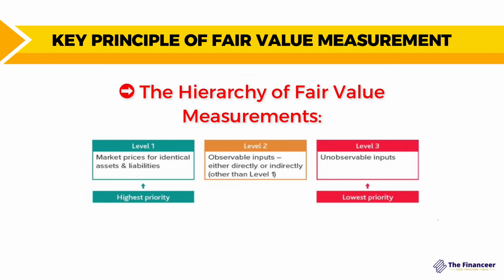So you have to start from the highest priority, which is level number one, going down the hierarchy from level number one to level number two, and from level number two to level number three. Level number three, because it depends on unobservable inputs, is the lowest priority. So for example, if an entity has the option to use level number one input, which is observable market prices, rather than level number three, which is internal models of valuation and estimation, it generally enhances the reliability of the fair value measurement.